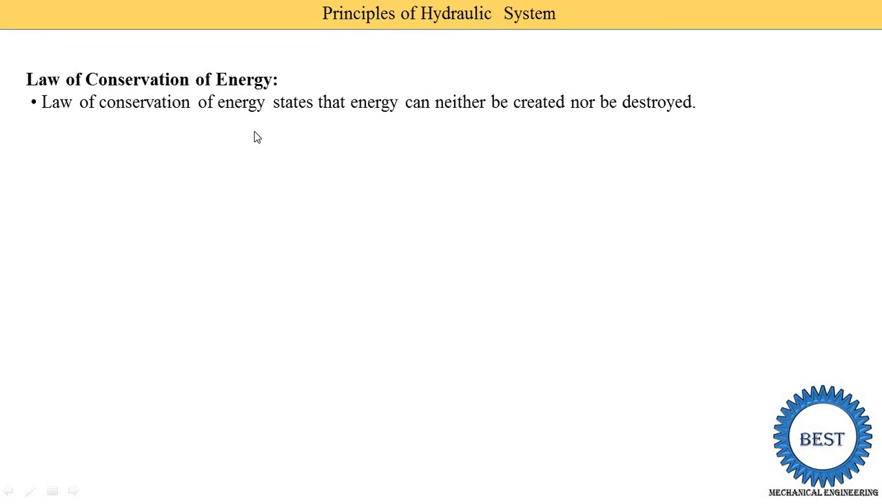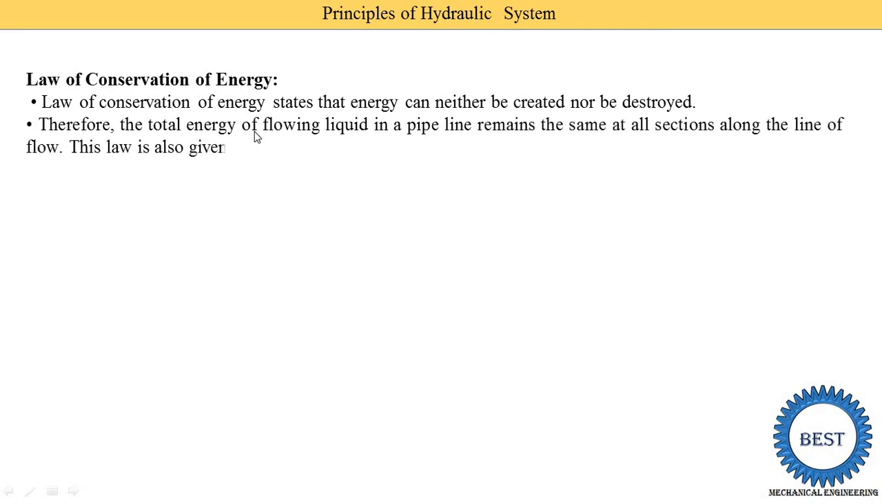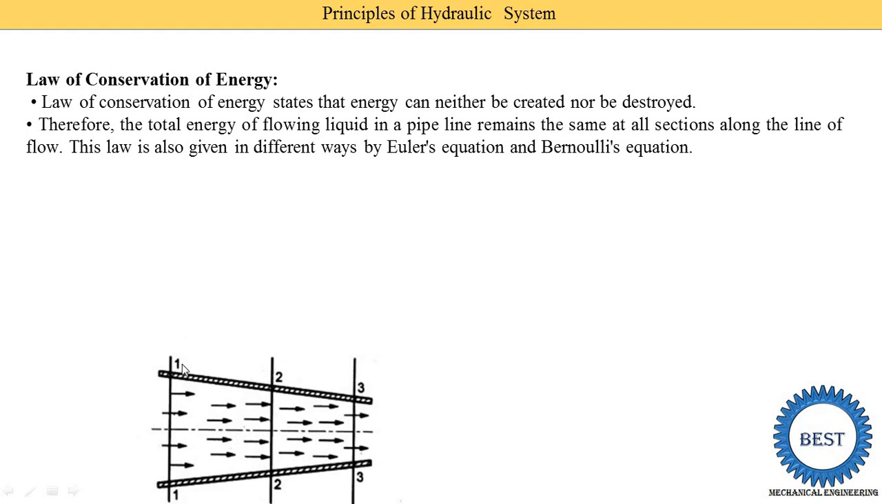Means when some liquid enters a pipe, at that time it has some kinetic energy, pressure energy and potential energy. So when flowing through the pipe at different sections or different heights, its form of energy changes, but the total energy remains the same throughout the pipe at every section of the pipe. Therefore, the total energy of the flowing liquid in a pipeline remains the same at all the sections along the line of flow, and this law is given in different ways by Euler's equation and Bernoulli's equation.